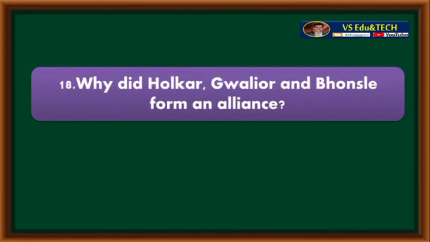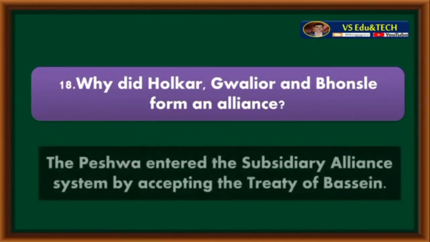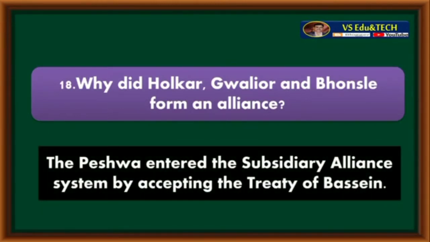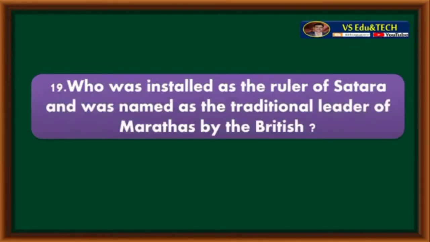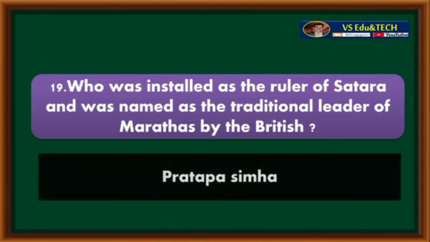Why did Holkar, Gwalior and Bhonsle form an alliance? The Peshwa entered the subsidiary alliance system by accepting the Treaty of Bassein. That's why Holkar, Gwalior, Bhonsle formed an alliance. Who was installed as the ruler of Satara and was named as the traditional leader of Marathas by the British? Pratap Simha.